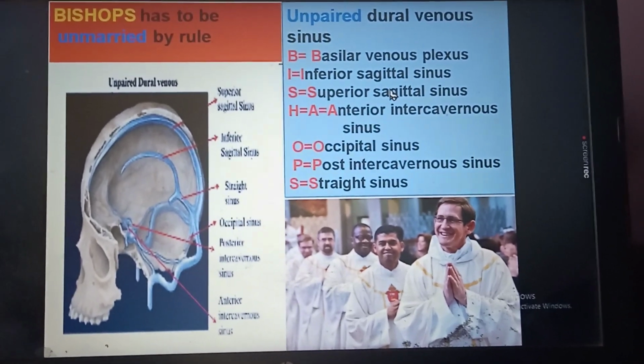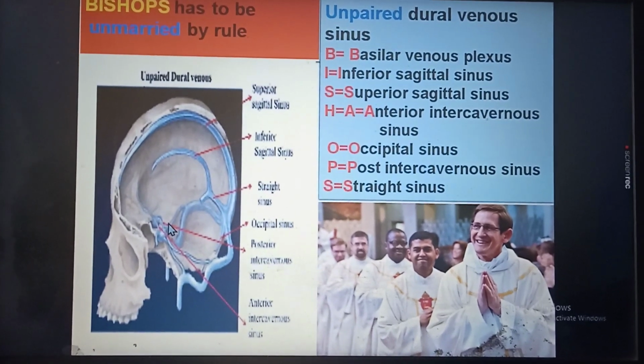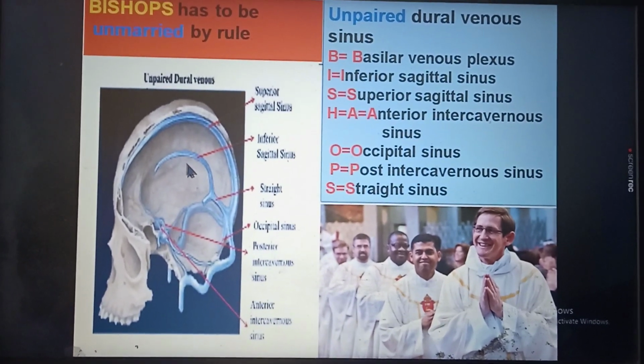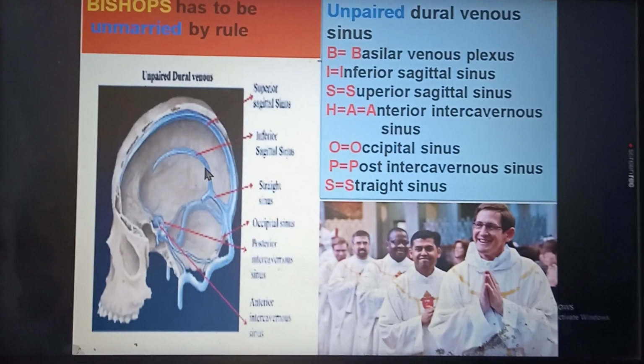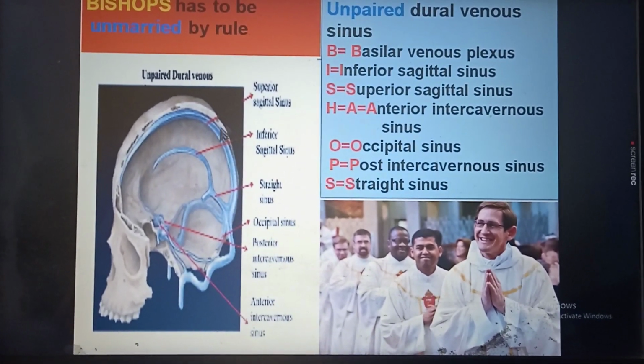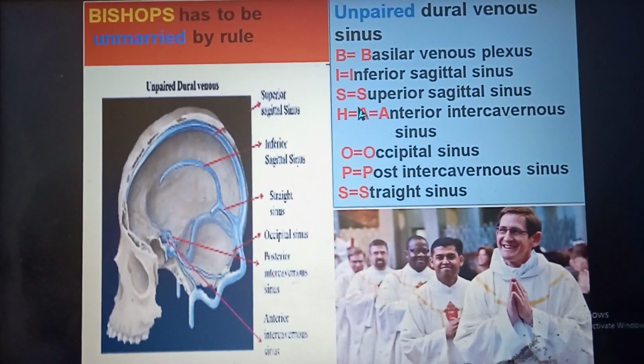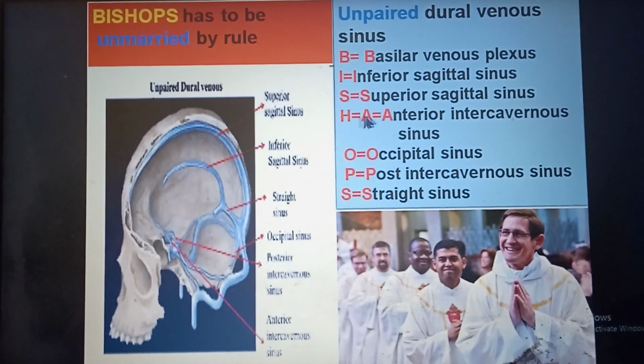Bishops: B is basilar venous plexus. Here lies the basilar venous plexus. Then I is inferior sagittal sinus, this one. S is superior sagittal sinus, here it is. H is very much similar to, it looks like A. If it gets departed, then it becomes A.